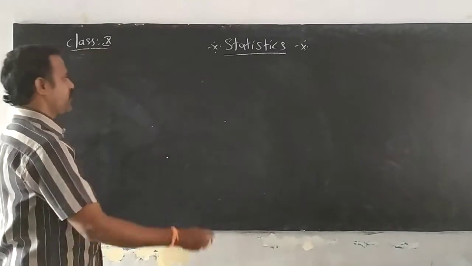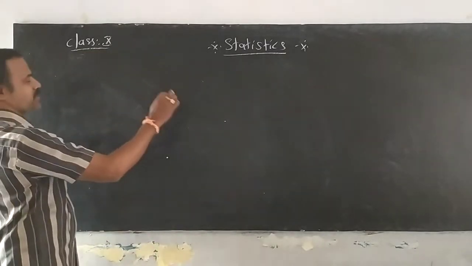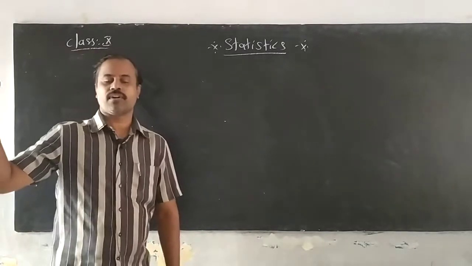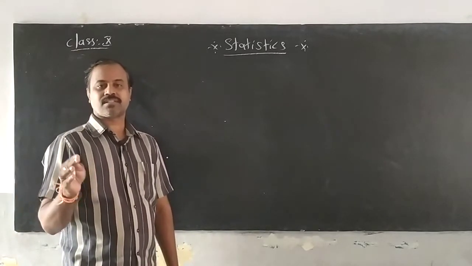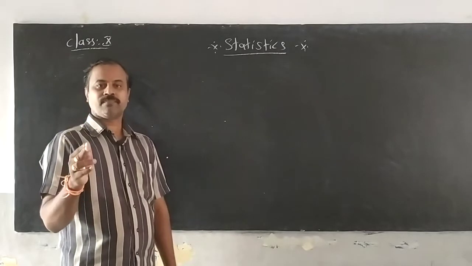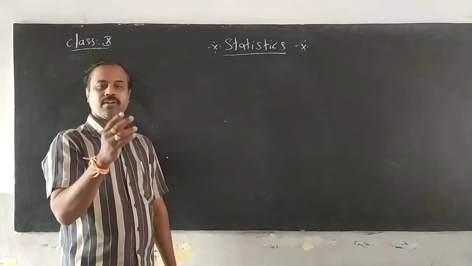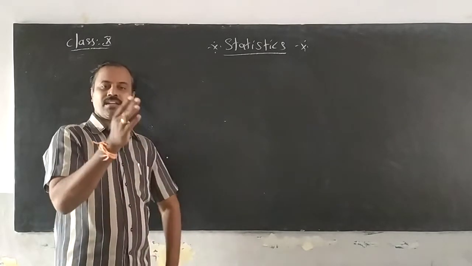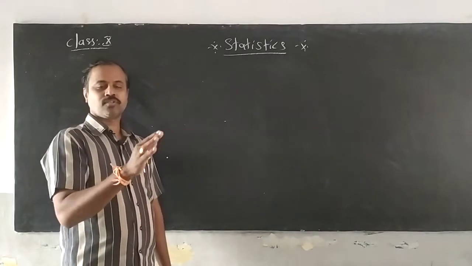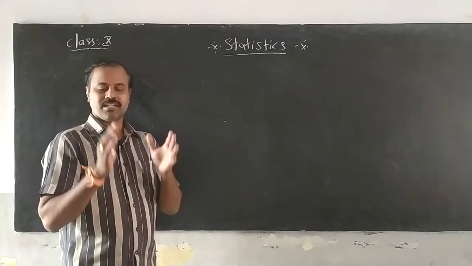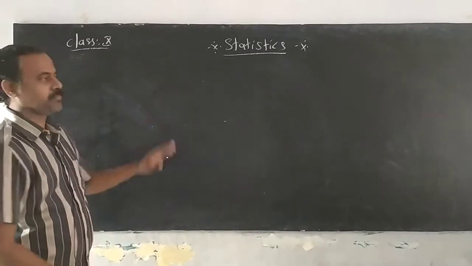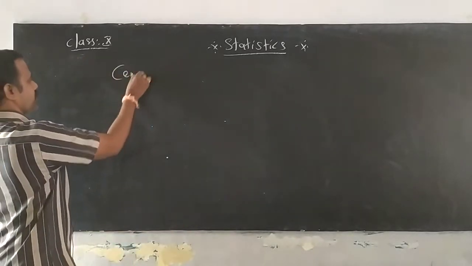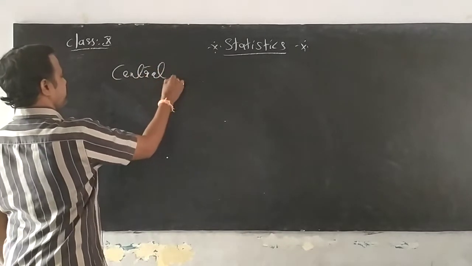Right. So the main topic for statistics has been followed for you from 6th onwards. In 6th, you learned what is meant by statistics. There you learned about mean, median, and in 7th, you learned about mean, median, and mode. Again in 8th, again in 9th, you learned about mean, median, and mode, and it is becoming a major topic in 10th class. There is nothing but finding the central tendency.